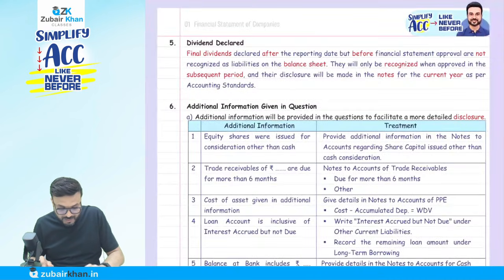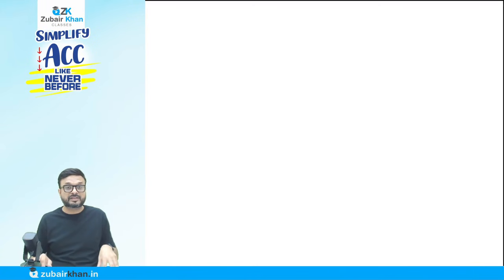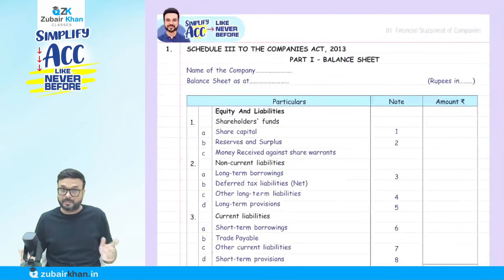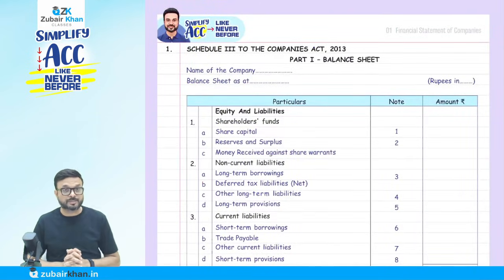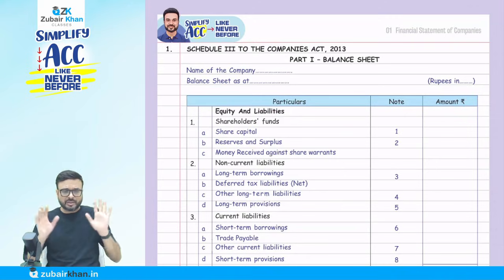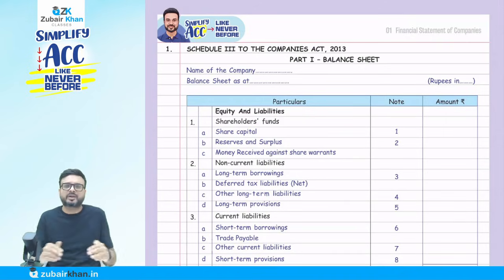Tomorrow I will start with the first concept of the financial statements of companies chapter, that is the format of the balance sheet. That is for today, but remember, I'm expecting from you, and not just expecting, I'm damn sure that you're going to score 80 plus in advanced accounting. But what it needs is your consistency. Do you think that whatever I've discussed today is rocket science? No, accounts is not at all a difficult subject. It's the easiest subject you have at inter level, and it's a very scoring subject.